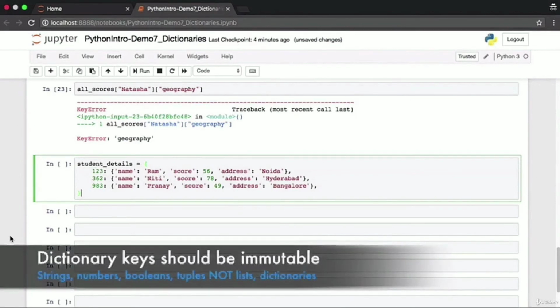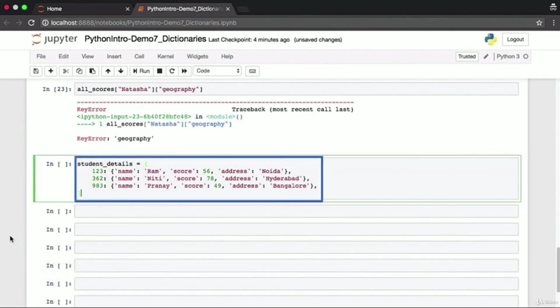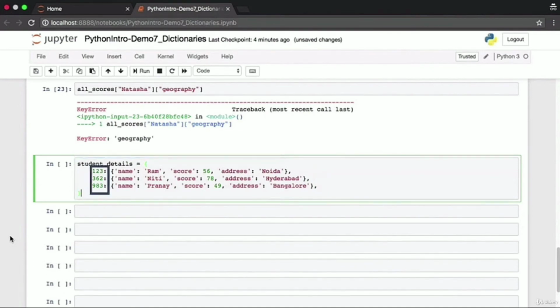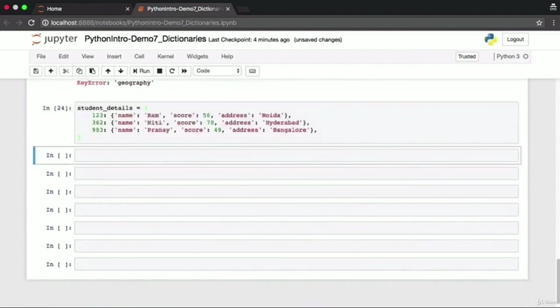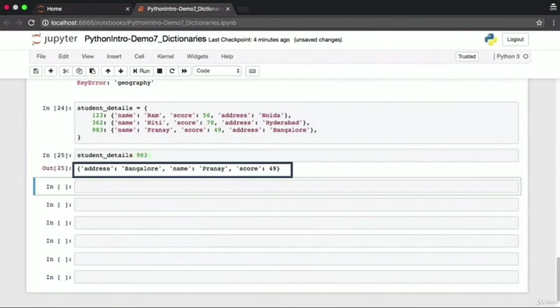However, Python allows you to use any immutable value as your key, which means you can use strings, you can use numbers, you can use booleans, you can also use tuples. Here is the student details dictionary, which uses the student ID, which is an integer, as its key. The value for every key is a dictionary, and that dictionary contains the name of the student. If you want the details of student Pranay, you have to specify Pranay's ID within square brackets. The ID is now an integer, remember. And here you have Pranay's details.